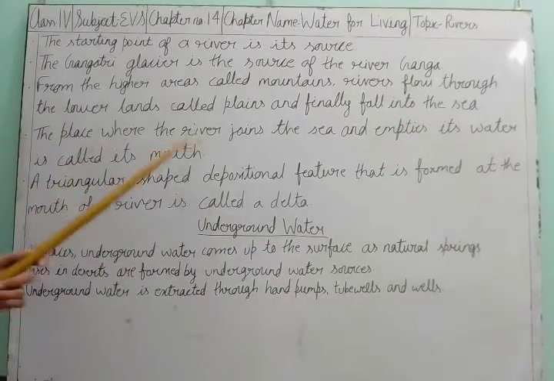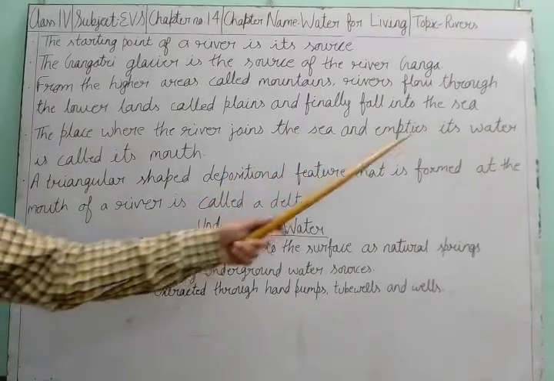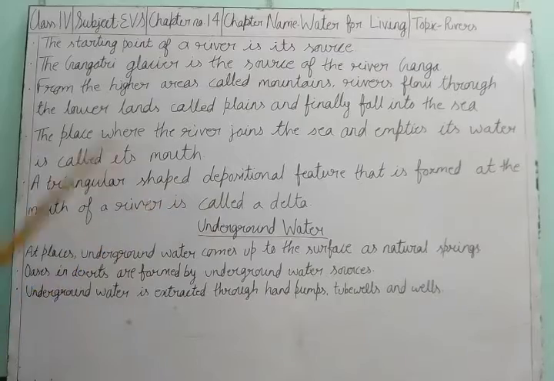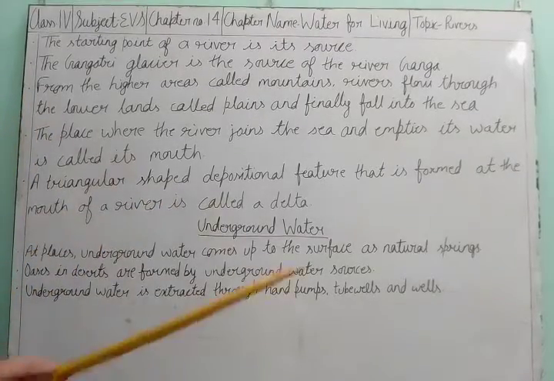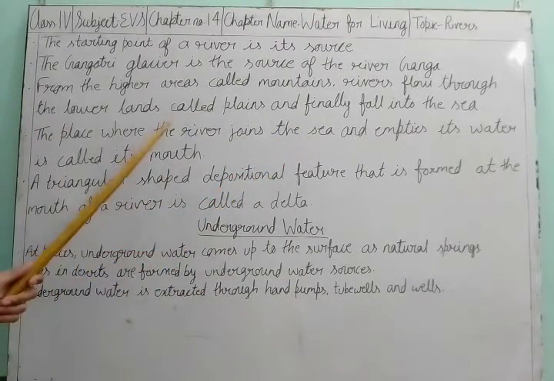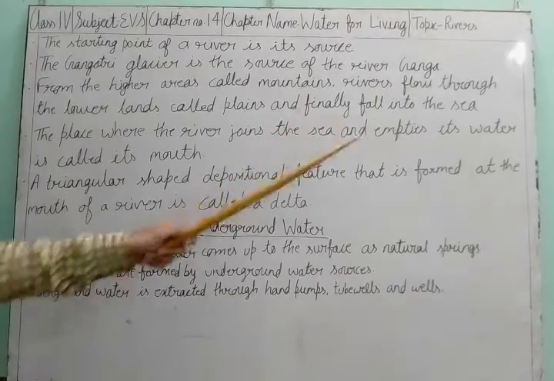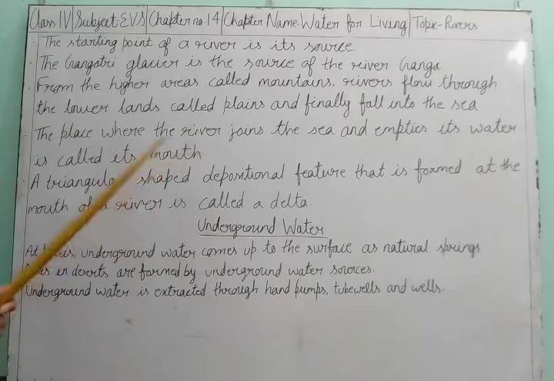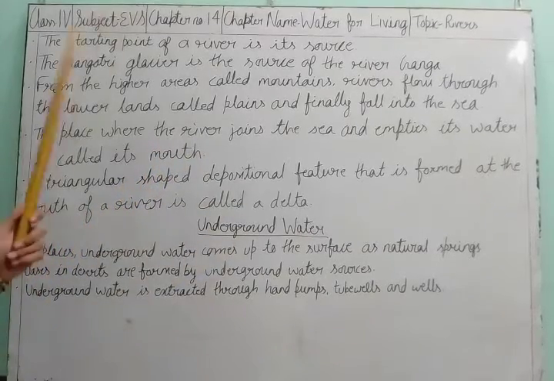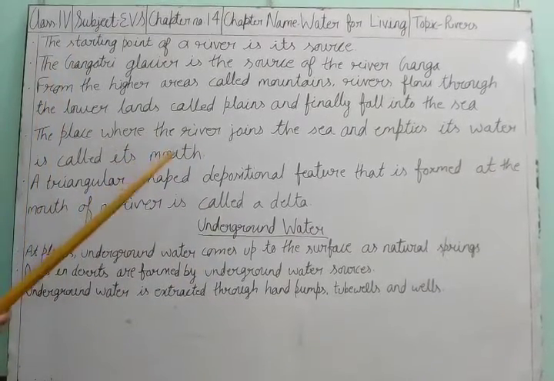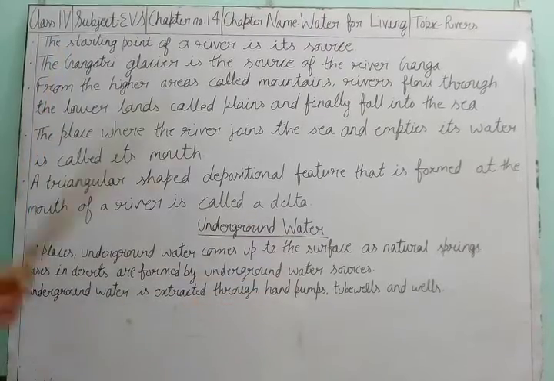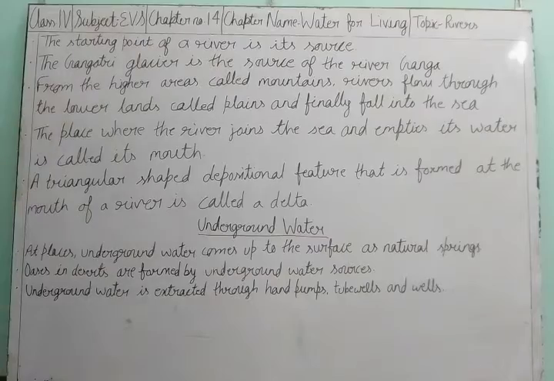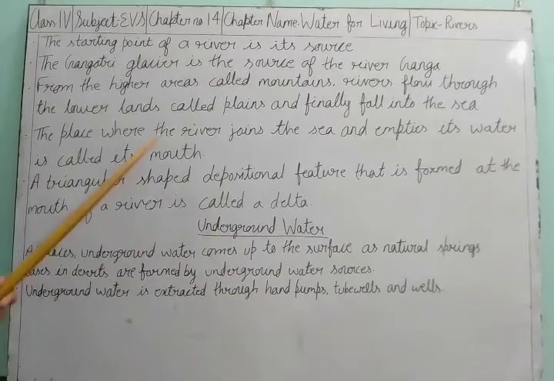The place where the river joins the sea and empties its water is called its mouth. Means near the sea where the river joins it, that place is called the mouth. The starting point is the source, from where the rivers start, and the ending point is known as the mouth.